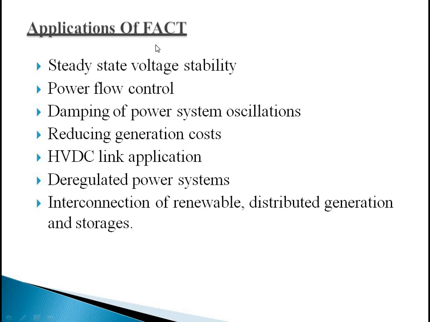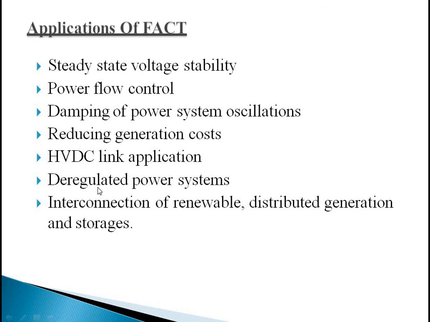You can also see applications of FACTS: steady state voltage stability, power flow control, and damping of power oscillations. We can reduce oscillations with the help of FACTS devices, by placing shunt or series FACTS devices in the transmission lines. Also reducing generation costs: whatever power is required we can transmit without losses, so we don't need to generate more power. Also in HVDC link applications and deregulated power systems.